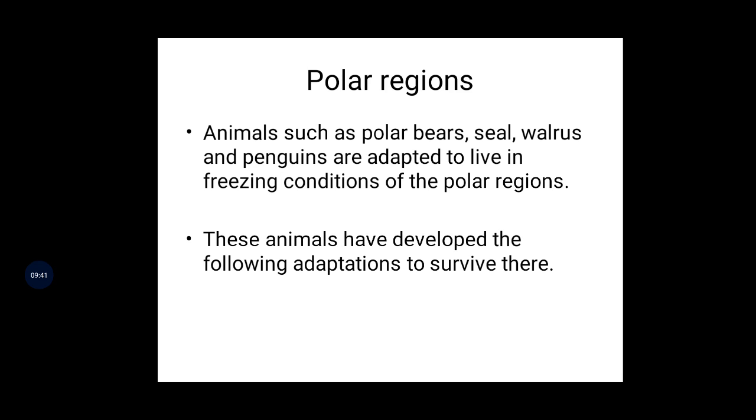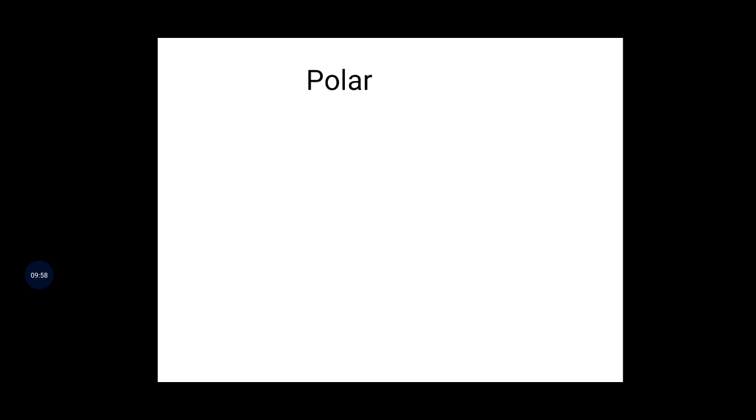So what kind of adaptations are there? I am going to explain to you. We have some kinds of adaptations present in these animals. Then only they can survive. Okay? This is the surviving of the animals in the polar regions, how they are able to survive.